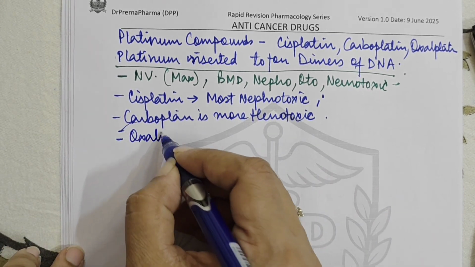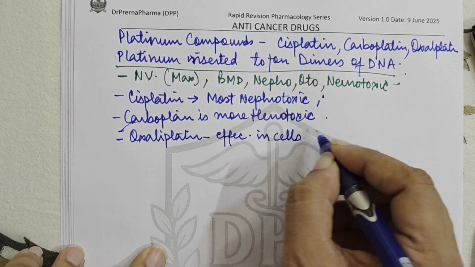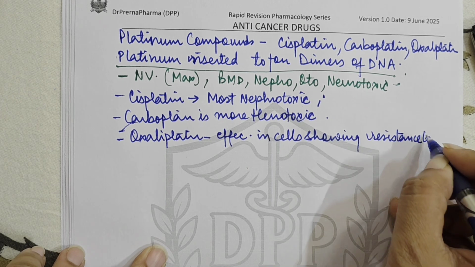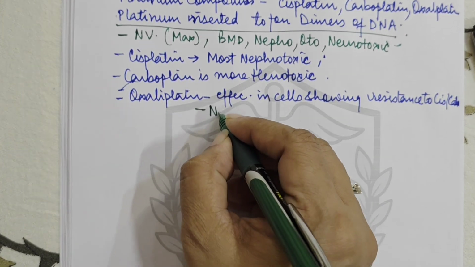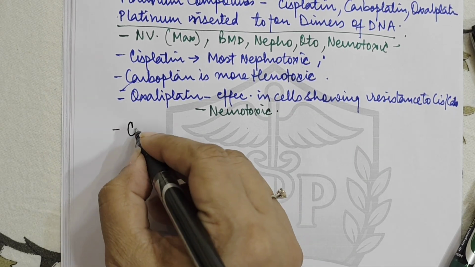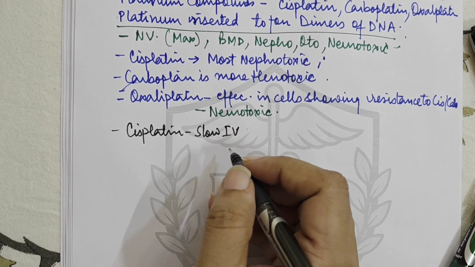The other drug, oxaliplatin, is effective in cells which are showing resistance to cis or carboplatin, right? Oxaliplatin is neurotoxic, so it causes neurotoxicity. Then cisplatin is given by slow IV infusion.